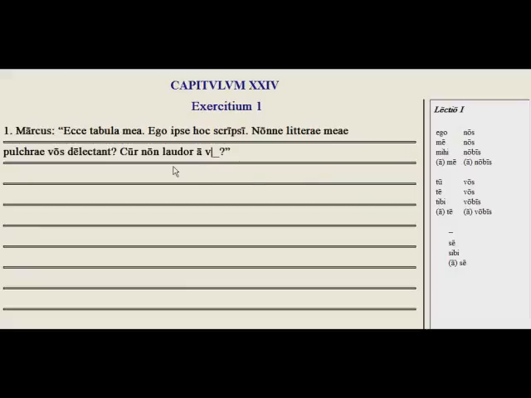Cur non laudor? Why am I not praised by you guys? And so here we want the ablative form of that, so vobis.